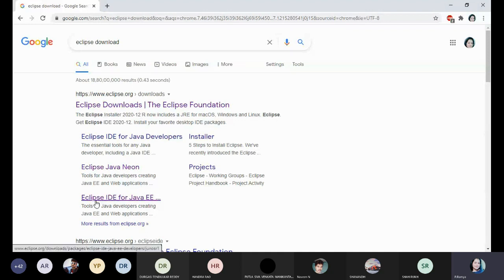Why are we going to work with only Eclipse IDE for Java EE? Because this version is used by IT industries, and EE is nothing but Enterprise Edition. That means IT industries work with the IDE for Java EE. So that's why I prefer Eclipse IDE for Java EE. You just click on this. If you click on that particular link, it will automatically connect to the standard website.